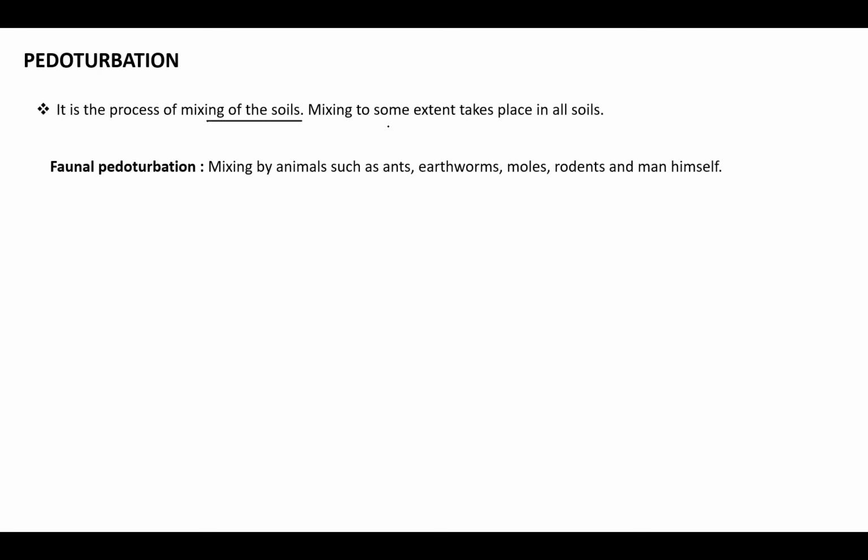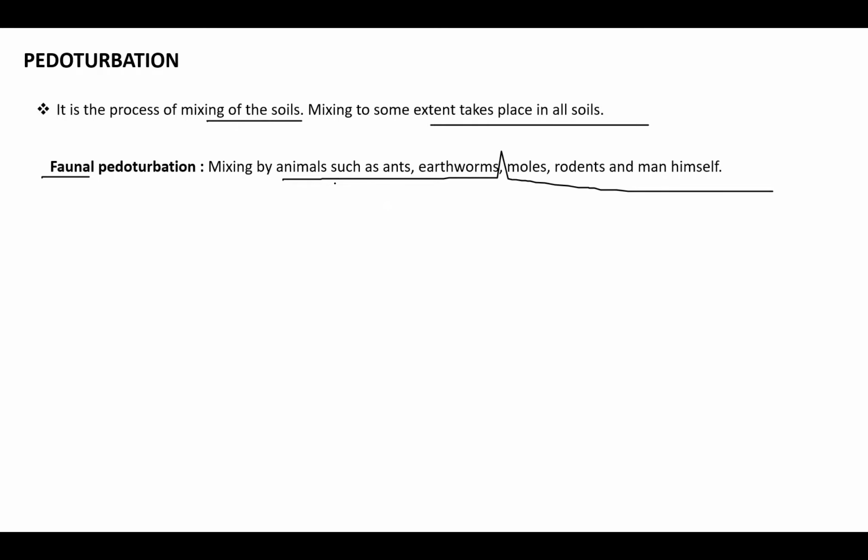Now let us discuss pedoturbation. Pedo, it is a mixing, turbation. So pedoturbation is nothing but the process of mixing of soils. Mixing to some extent takes place in the soil. If this mixing of soils happens by the fauna, that means animals, it is called faunal pedoturbation.